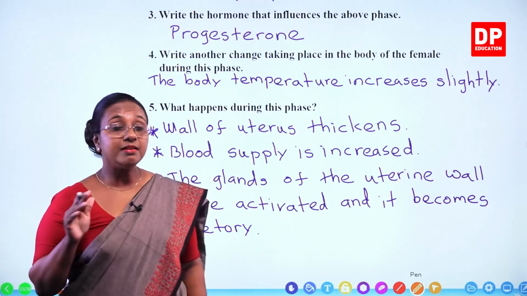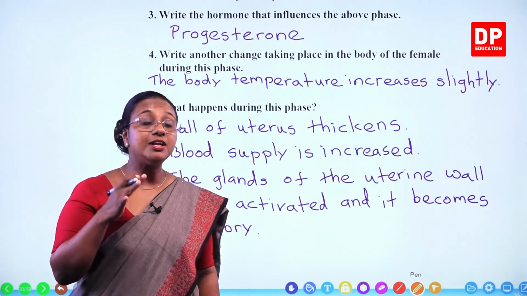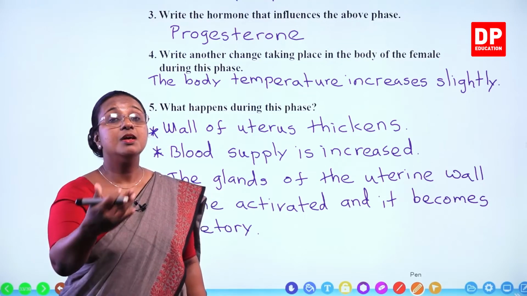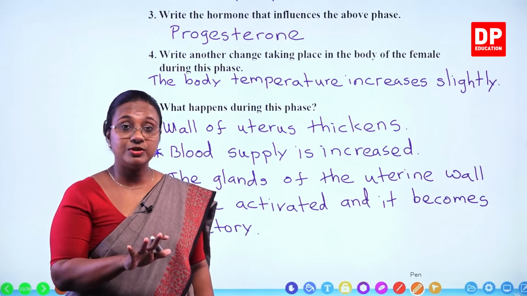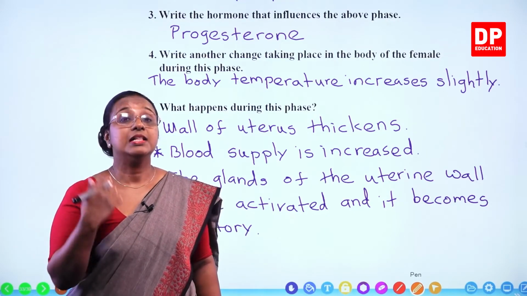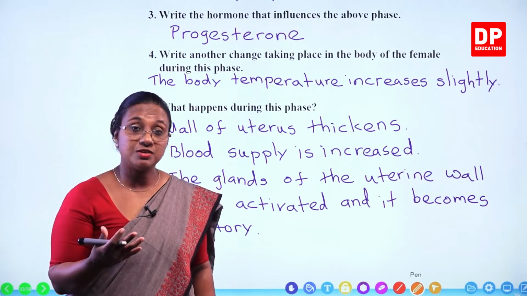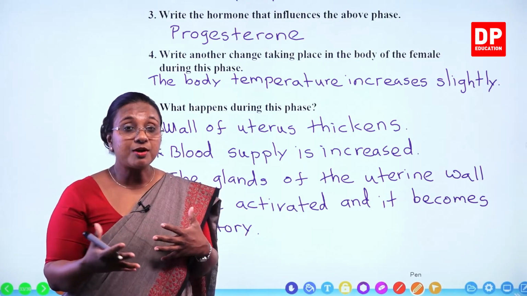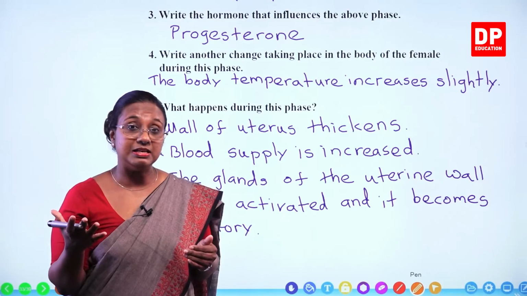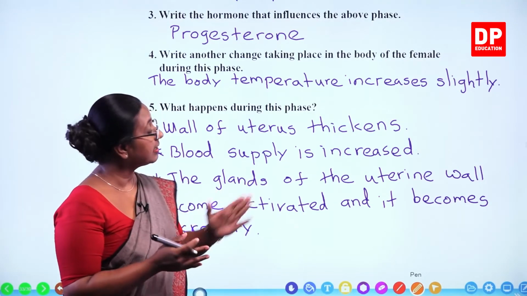So now you all can remember, students, you can easily relate all the names of the phases with the changes taking place. Menstrual phase, first 4 days, menstrual flow. Then the second phase, proliferation phase. Normally proliferation refers to increase in number of cells, so the wall is rebuilding. Then it is the secretory phase.